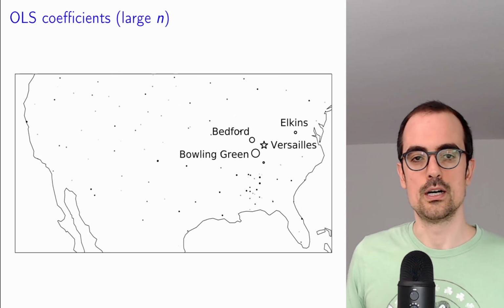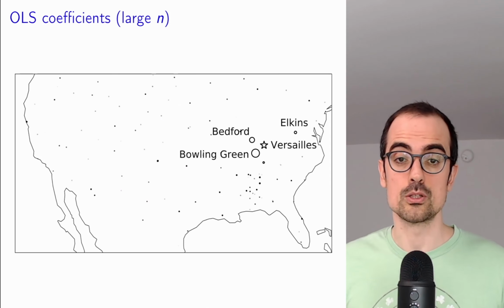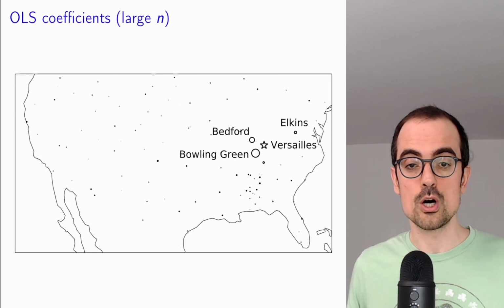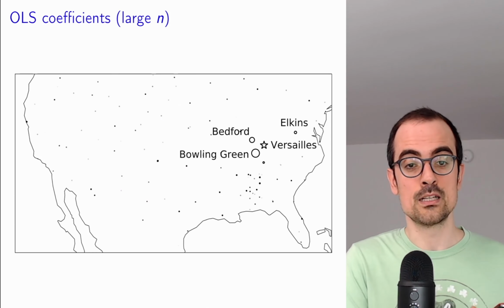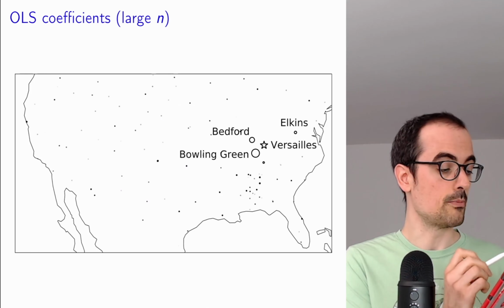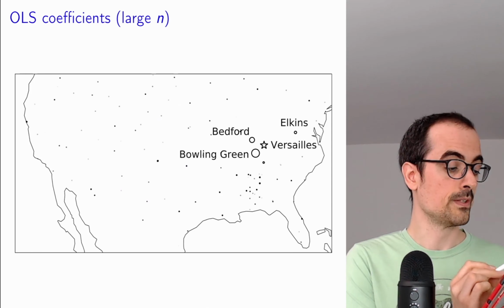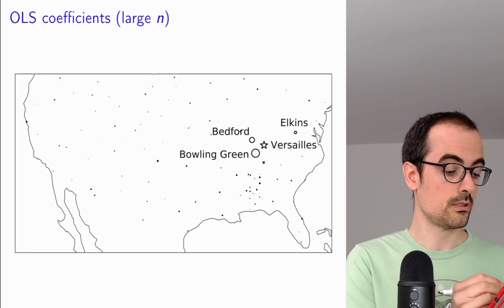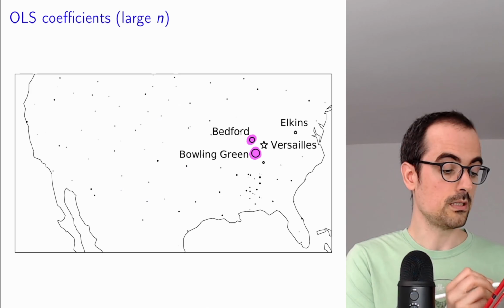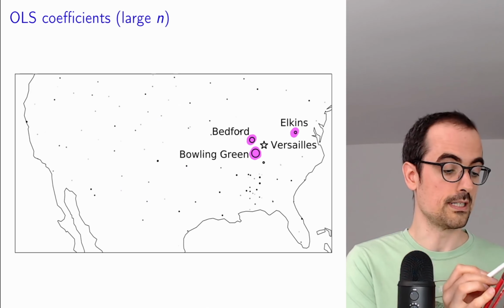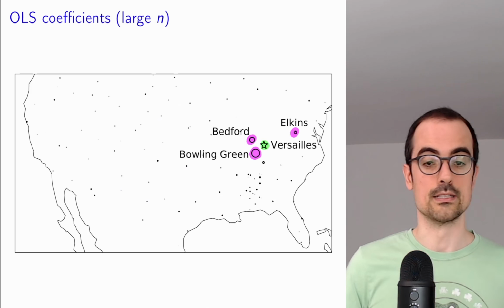If we use a lot of examples to fit a linear regression model, what we find is that the coefficients, which are represented here by these circles, and the bigger the circle, the bigger the coefficient, are dominated by three locations that are close to Versailles. So this star here tells you where Versailles is.